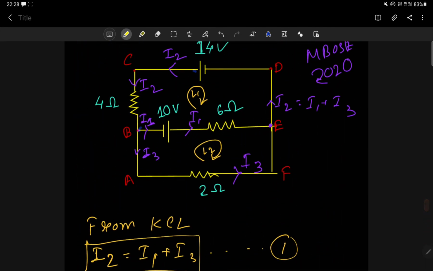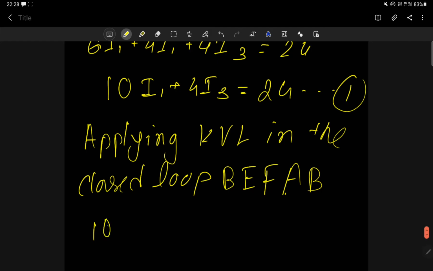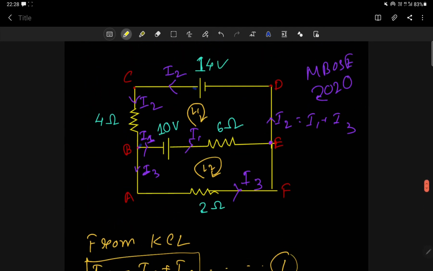In short you have written B. If you write BEFA, then it is not a closed loop, because you have started from B but ended at A. You have to write BEFAB because the starting and ending point must be the same, correct. So first 10 volt, that means plus 10. Then in the resistor I am moving from B to E, left to right, and current is also flowing left to right. So this 6 will be minus 6 I1. So 10 minus 6 I1. Then E to F, there is no potential, so potential is 0.